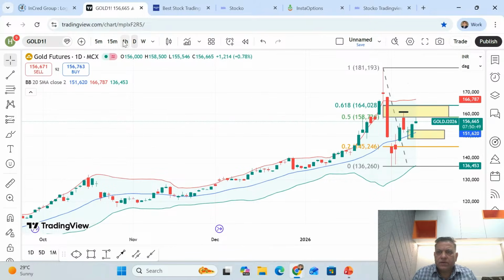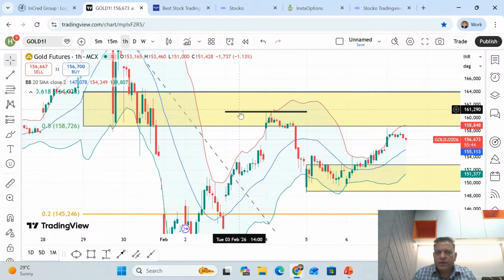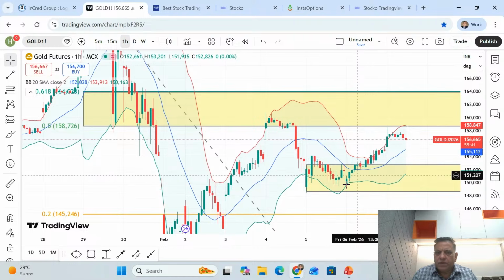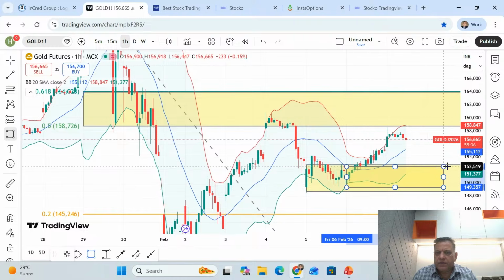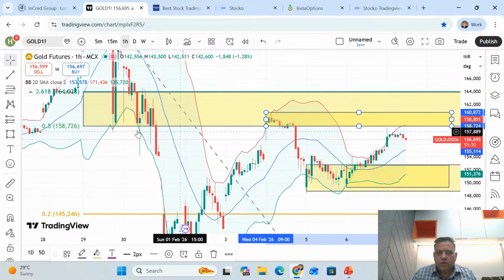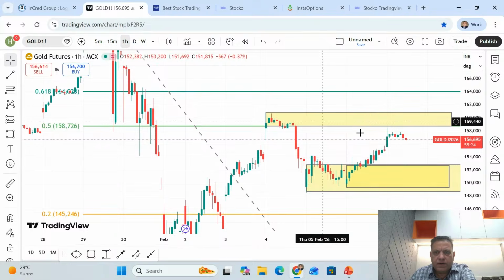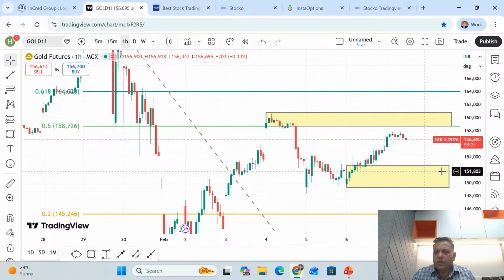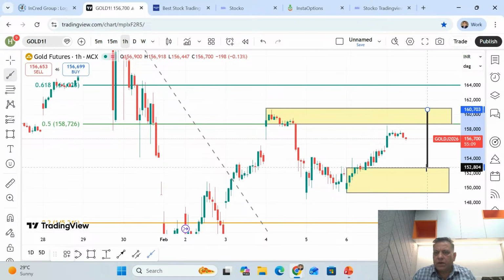So as a day trader, I focus on 60 minutes given the volatility, or on 50 minutes if volatility is not there. So my retracement is very well defined and my support is well defined. So gold more or less is likely to remain in between this range, and this is the high from where it fell. Only once it takes out these levels can you expect further upside in gold as a day trader. Or else more or less the zones on gold are fixed, which is 1,67,60,703, and on the dips, likely to remain in between. So you can plan out based on levels or studies.